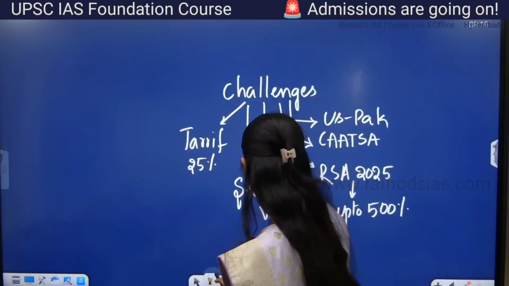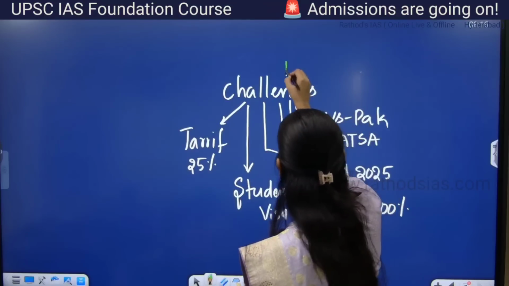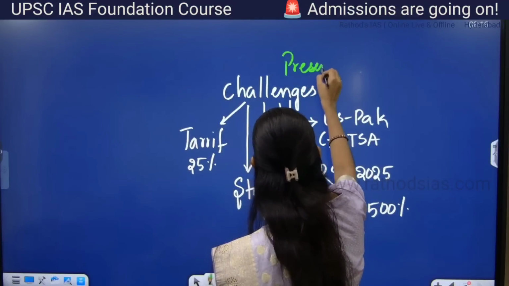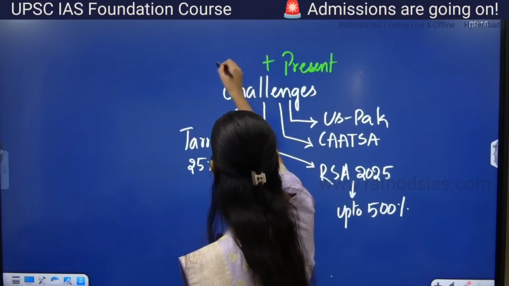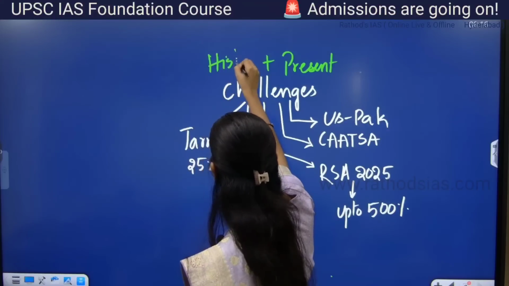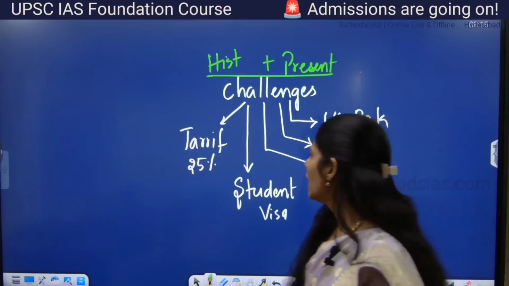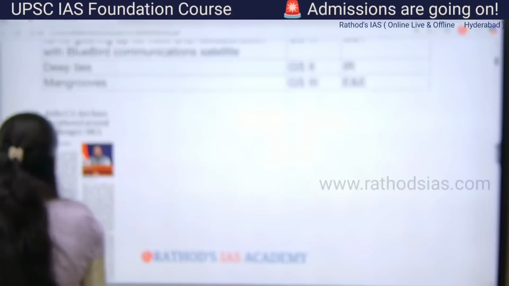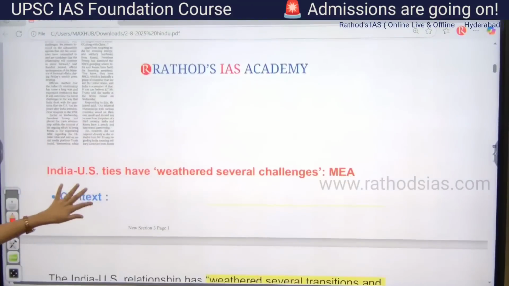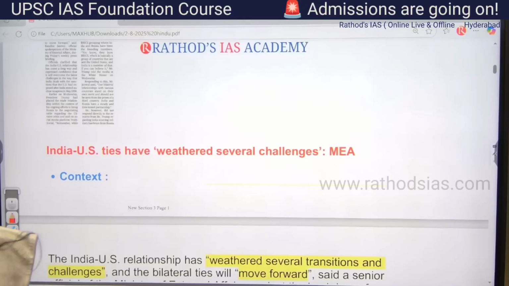Now we have to see the present challenges, and apart from this, what other historical challenges we have. We have to see both areas. You may get a mains question from this area in this year's mains, that is 2025 mains. So students who are going to write this year's mains, be careful with this topic.